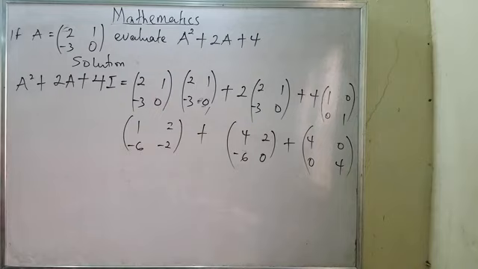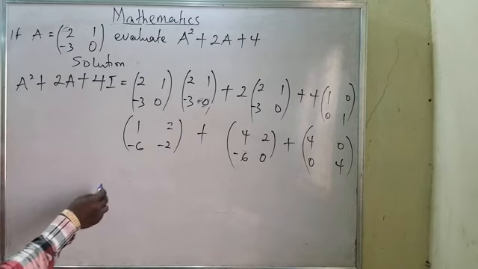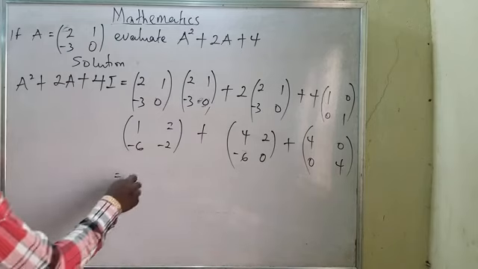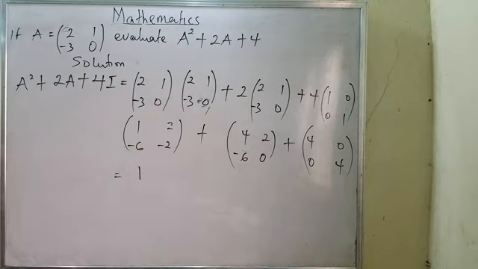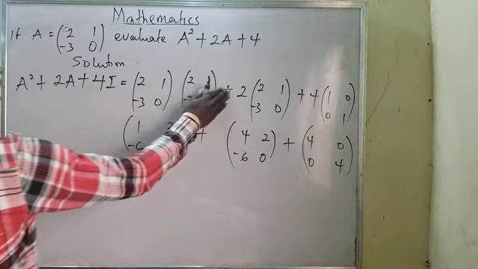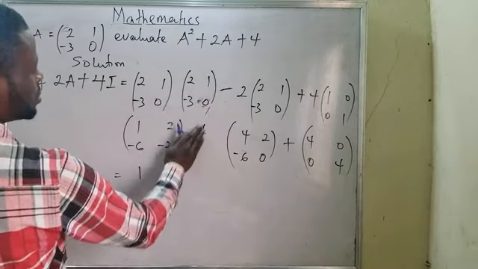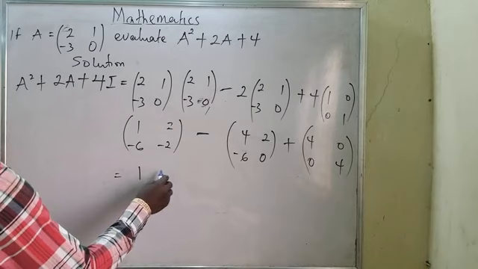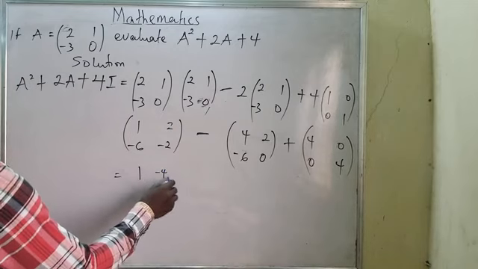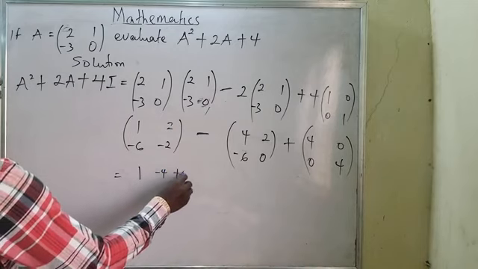By so doing, my operation will now be equal to this. The question is initially minus, sorry. If that is the minus, it means I'll be having minus 4 plus 4.